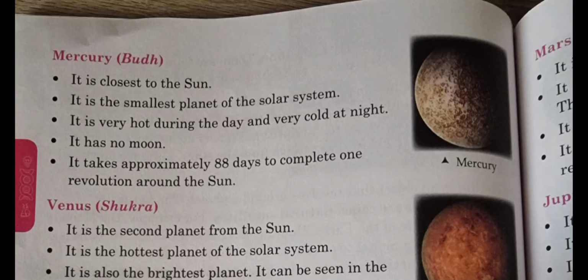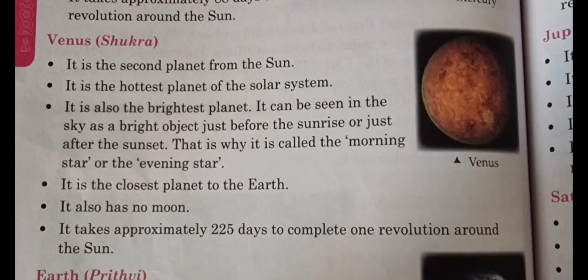Second one is Venus planet. In Hindi we say Shukra Grah. It is the second planet from the sun. It is the hottest planet of the solar system. It is also the brightest planet. It can be seen in the sky as a bright object just before the sunrise or just after the sunset. That is why it is called the morning star or the evening star.